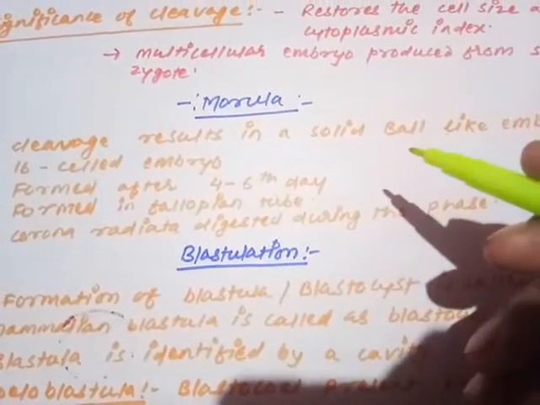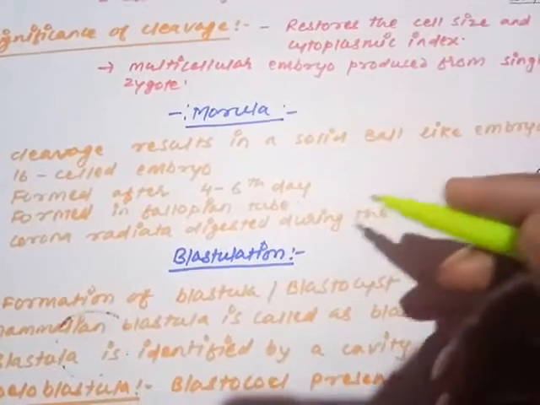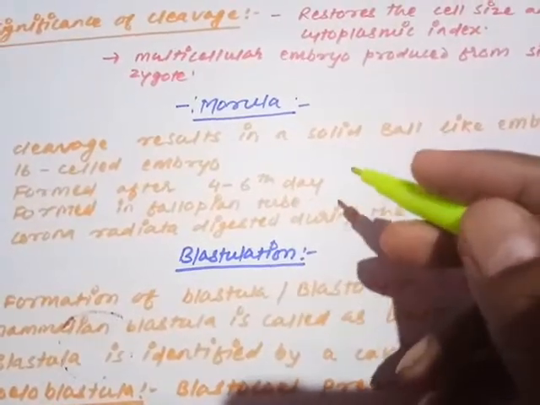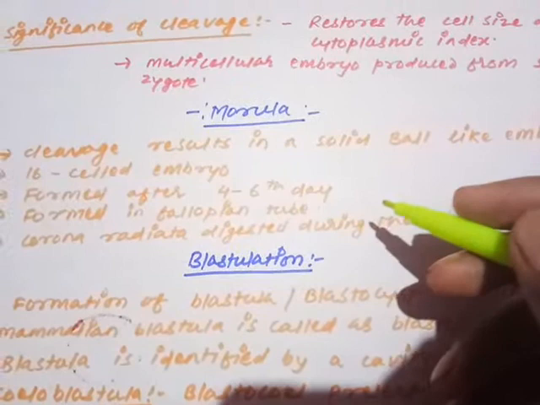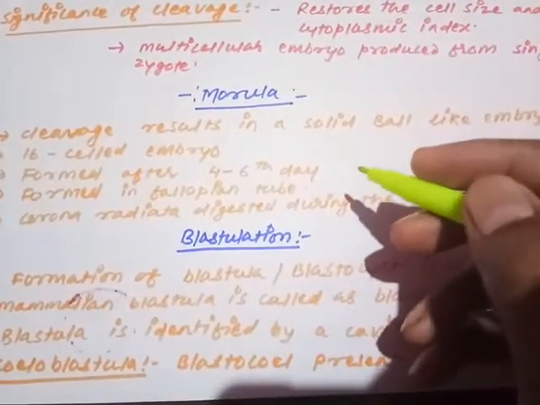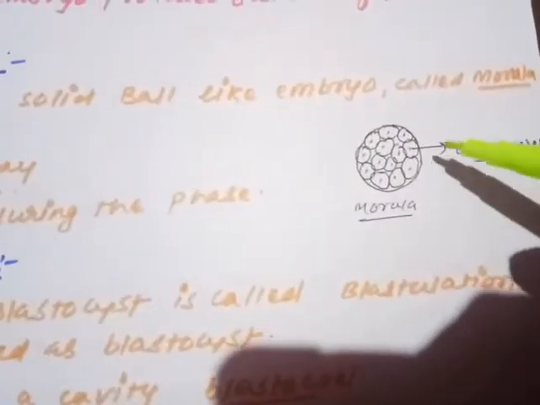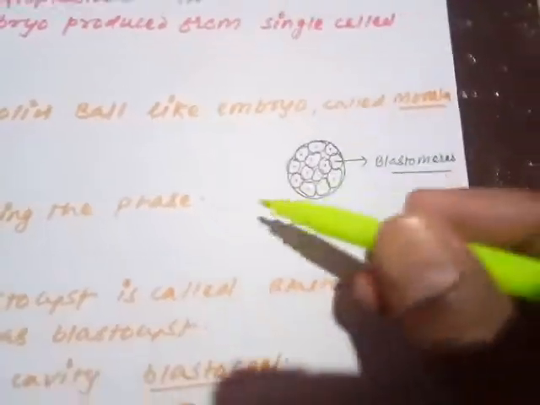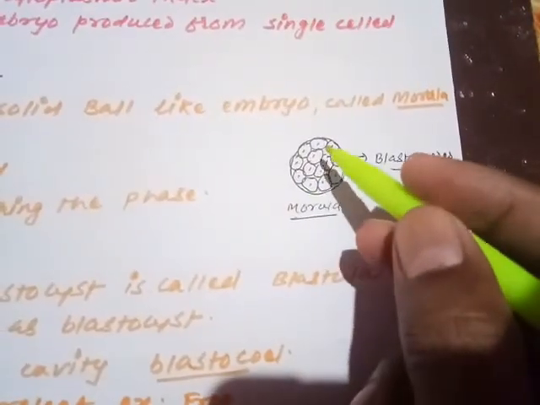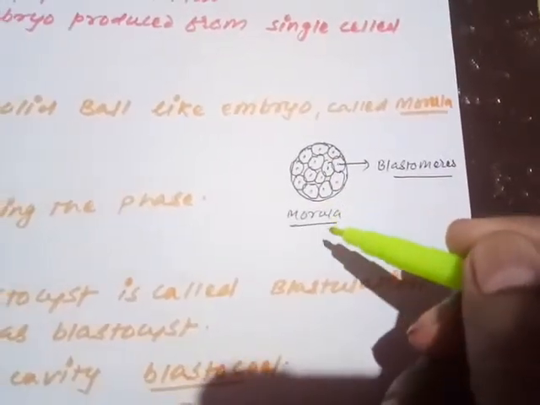Till now, what is present there? Corona radiata, zona pellucida, and the egg inside that. So the corona radiata is digested, and only the zona pellucida is present after the morula stage. So what is morula? All the blastomeres are tightly packed with the process of compaction. That solid ball-like structure is called morula.